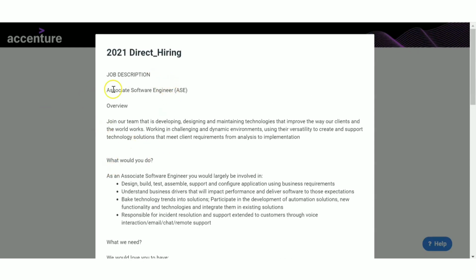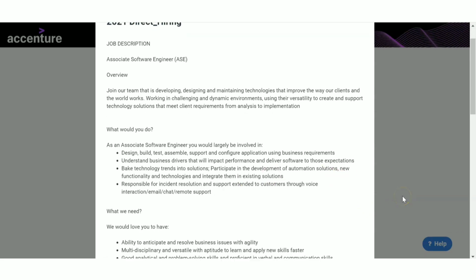As Associate Software Engineer, what you will be doing is designing, building, testing, assembling, supporting, and configuring applications using business requirements. Then understand business drivers, and be responsible for incident resolution and support extended to customers through voice, interaction, email, chat, remote support, etc. So this is the job in which you will be designing applications, testing, developing, all these things you will be doing. Now let us see the qualification.